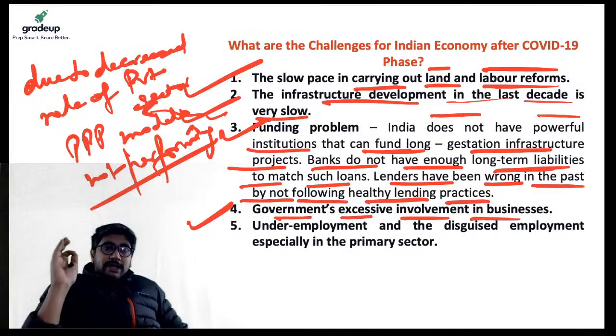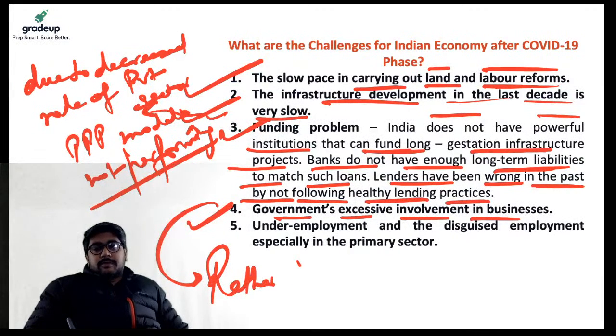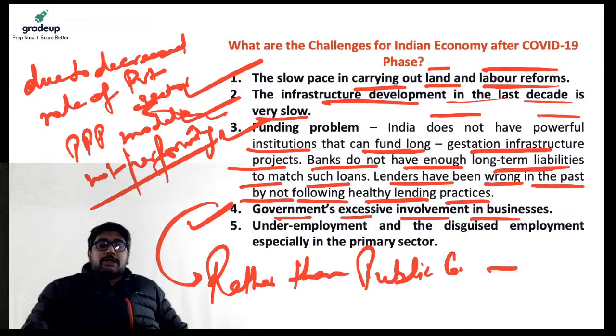So government's excessive involvement should be cut down, and government should be involved more with public infrastructure rather than public companies, right? So we can specify this. Rather than public companies, government should be more interested in public infrastructure, right?